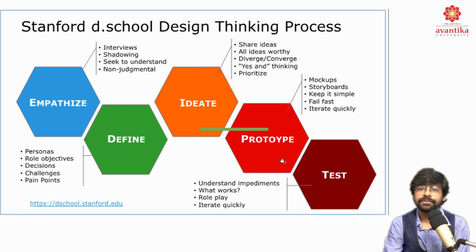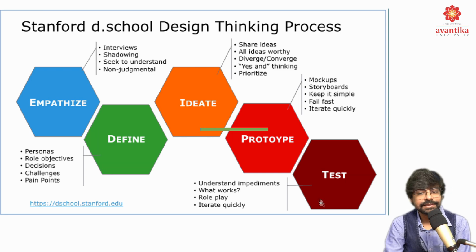Then comes the prototype, where we actually have mock-ups and storyboards. We are keeping it very simple, because it is not going to be handled in the final stages, and complex designs or complex problems are going to be another challenge for us. Then we have fail fast, because here we are going to test user studies and test how things will proceed, because there could be a possible failed test. Then how are we going to iterate it? Again, it is going to be a challenge for how manufacturers or people from different domains would help complete a model. So that could be the particular mock-up for it.